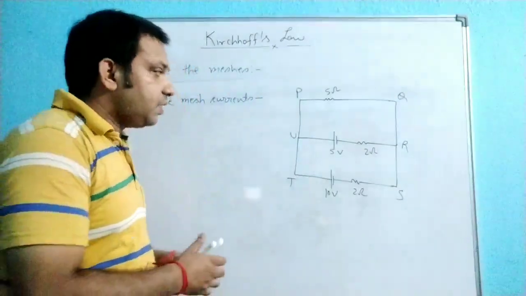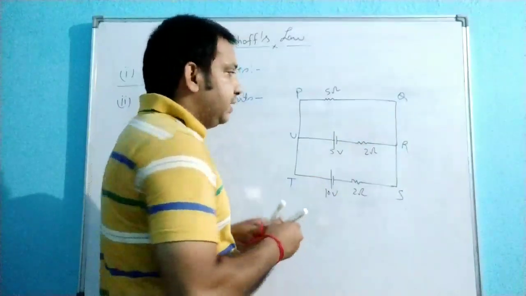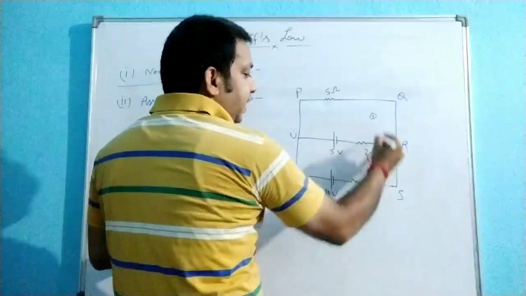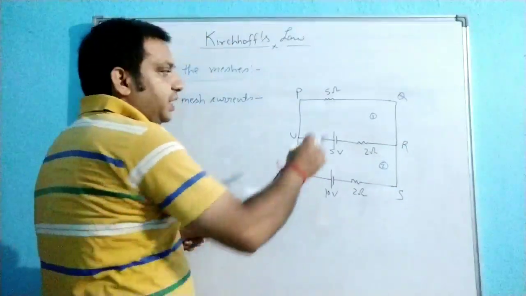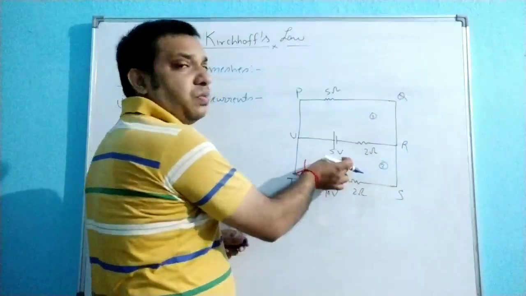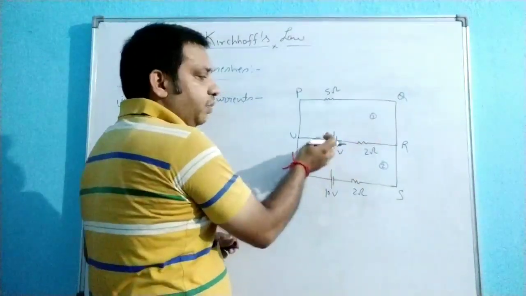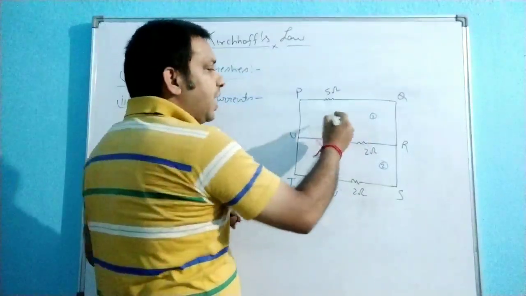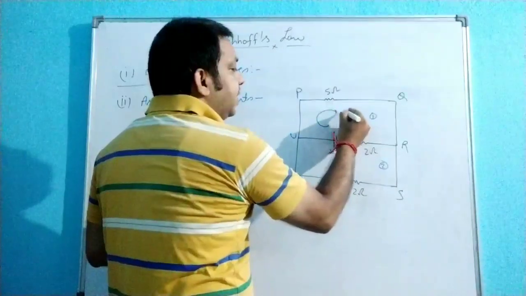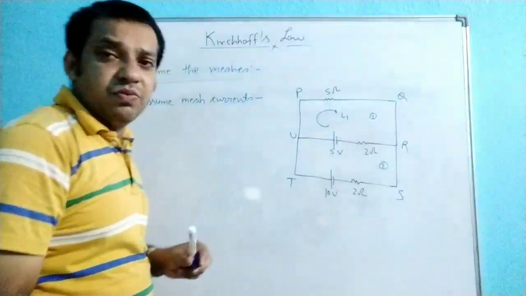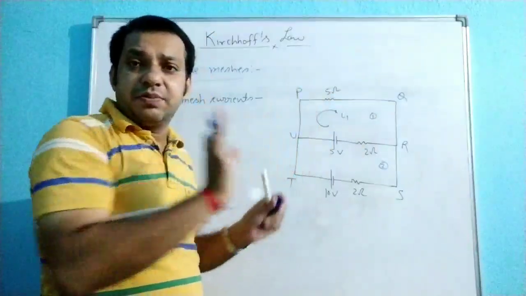Here you can see this is mesh 1 and this is mesh 2, and we have to assume the mesh currents. Now in this mesh, I see only one cell, this 5 volt cell, with the polarity plus on this side and minus on this side. So I am taking the mesh current like this one, and naming this current I1. You can take the opposite direction. It is up to you.